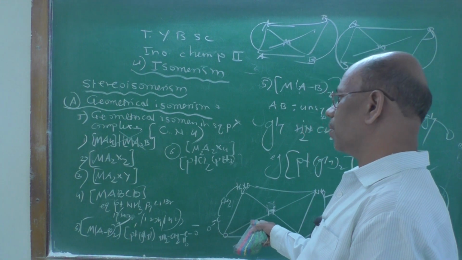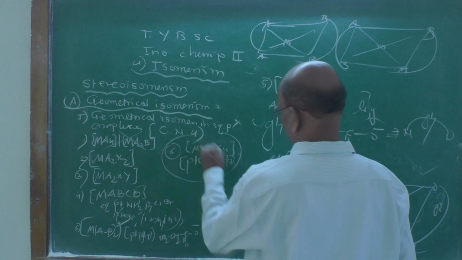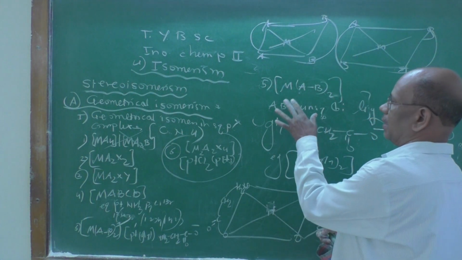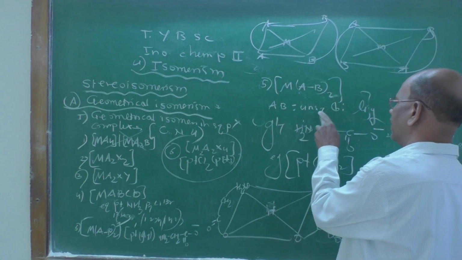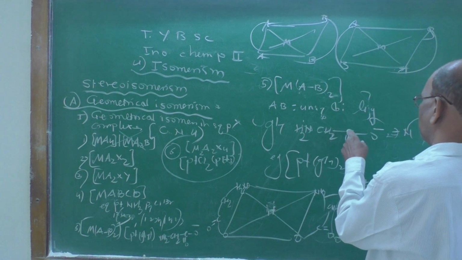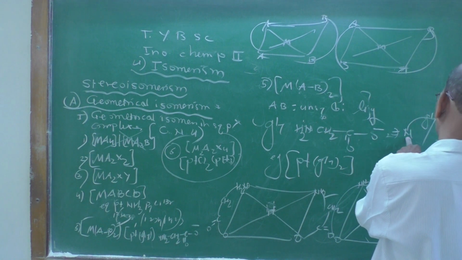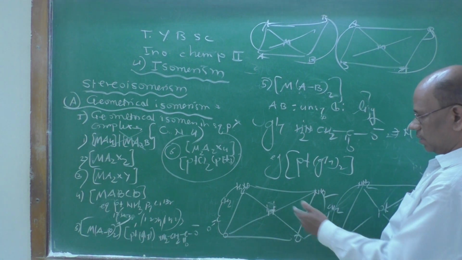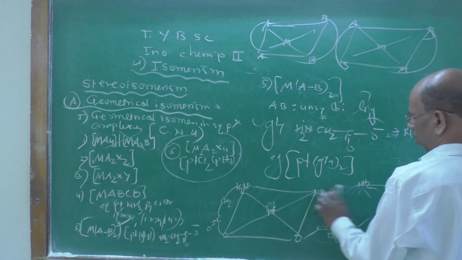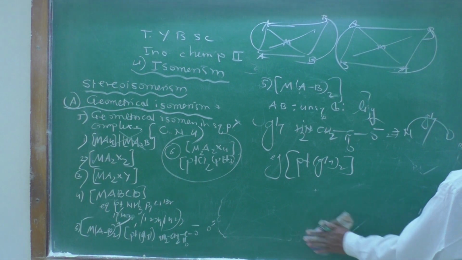So these are the structures that are possible for the 4-coordinated compound. There is one more compound. I think AB is an unsymmetrical bidentate ligand. Example NH2, CH2, C double bond O minus. It can be shown on a curve as N-O and GLY. These are the structures of bis-glycinato platinum(II).